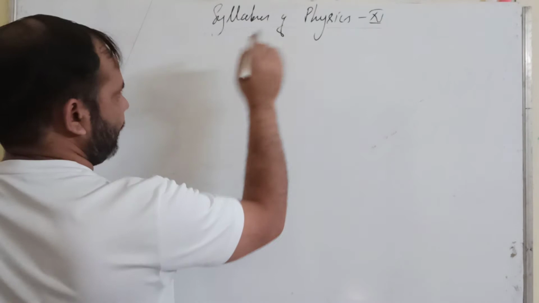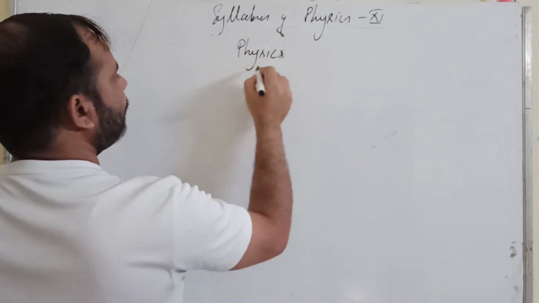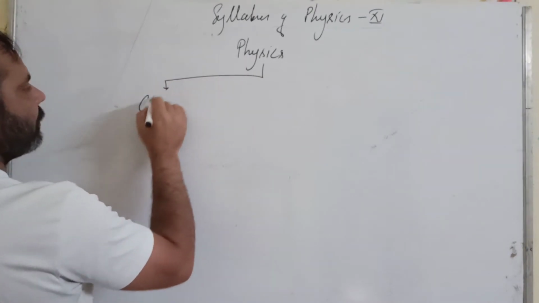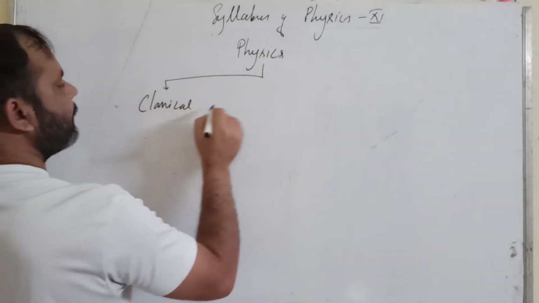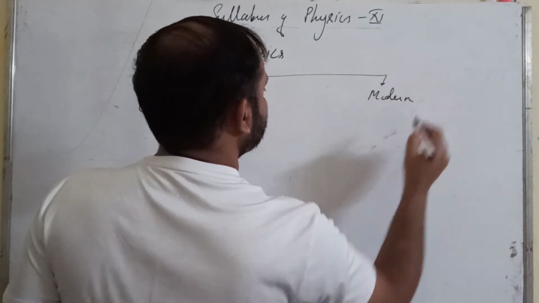First of all, I will start with the syllabus of physics. You can divide physics into two parts, classical physics and modern physics.